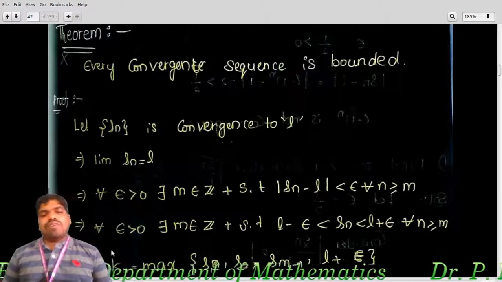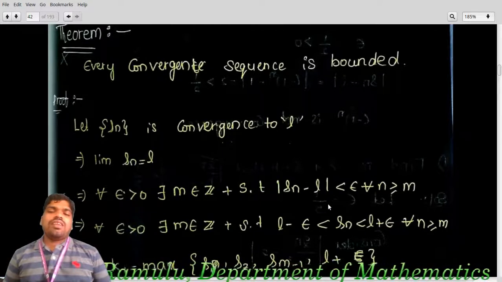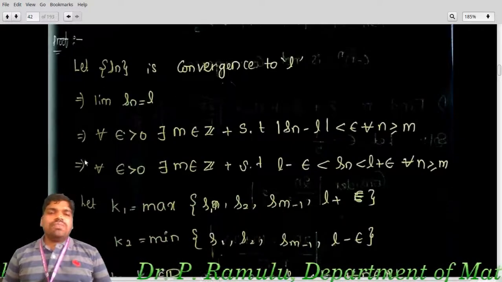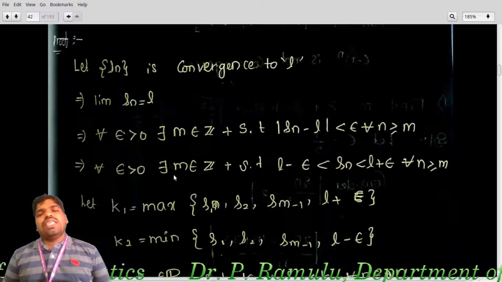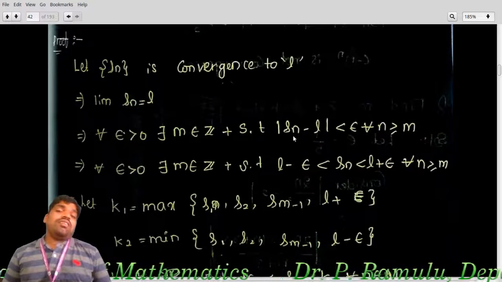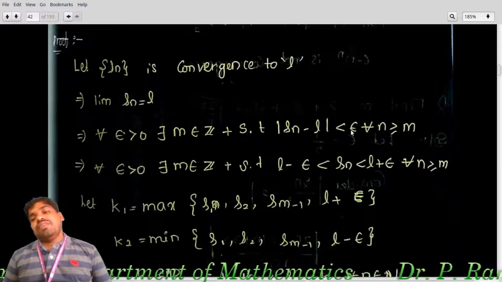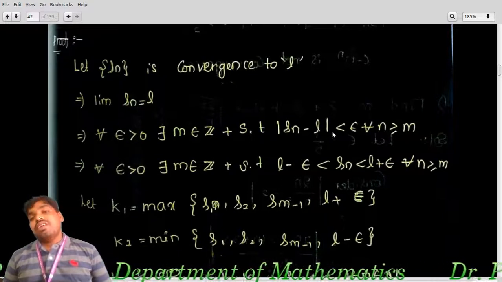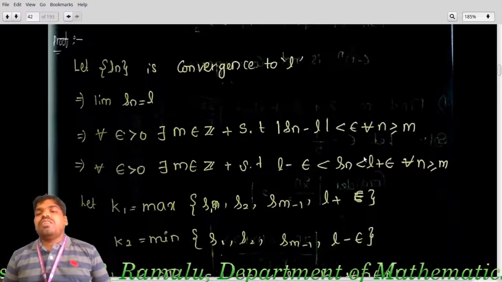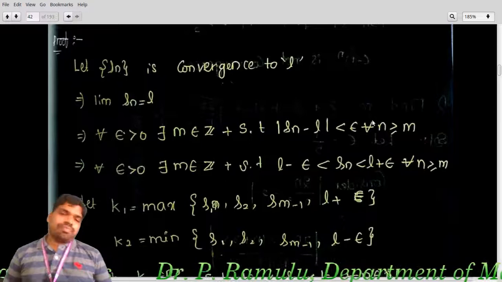Which implies for every epsilon greater than 0, there exists M belongs to Z plus such that mod Sn minus L is less than epsilon for all n greater than or equal to M. Here, mod x less than a is nothing but minus a less than x less than a. That means minus epsilon less than Sn minus L less than epsilon. After that we add L to both sides, then we get L minus epsilon less than Sn less than L plus epsilon for all n greater than or equal to M.